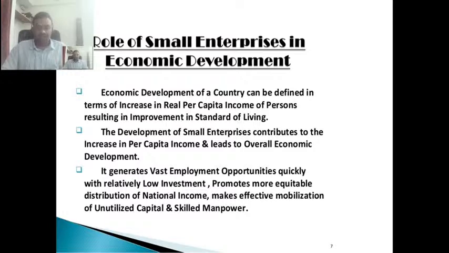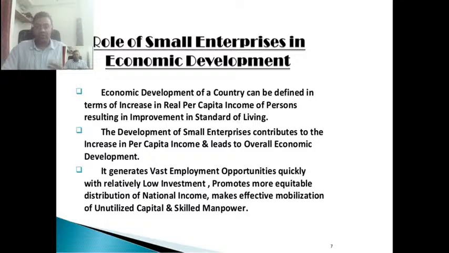Since a lot of people are engaged in the agriculture industry, we can call them disguised unemployment. Though we can see that they are employed, this is actually disguised unemployment. Suppose there is a farmland of 1 acre and two brothers are working on it, generating 100 rupees. Each one is doing work worth 50 rupees.